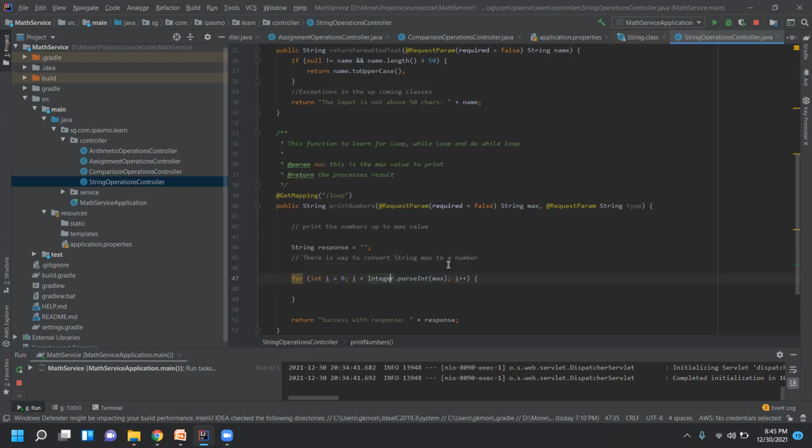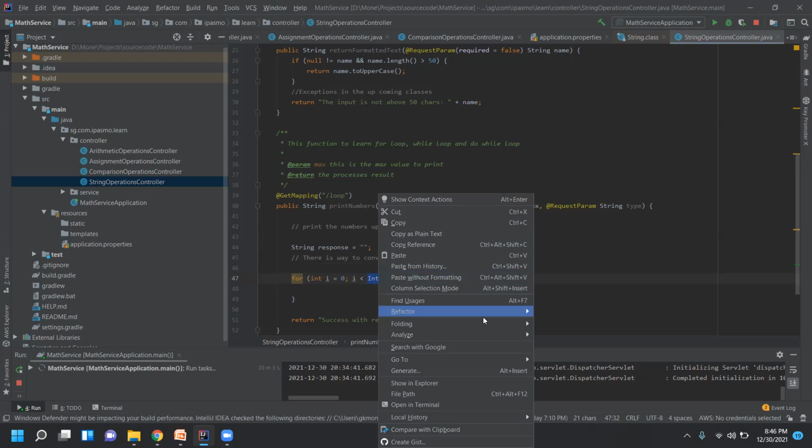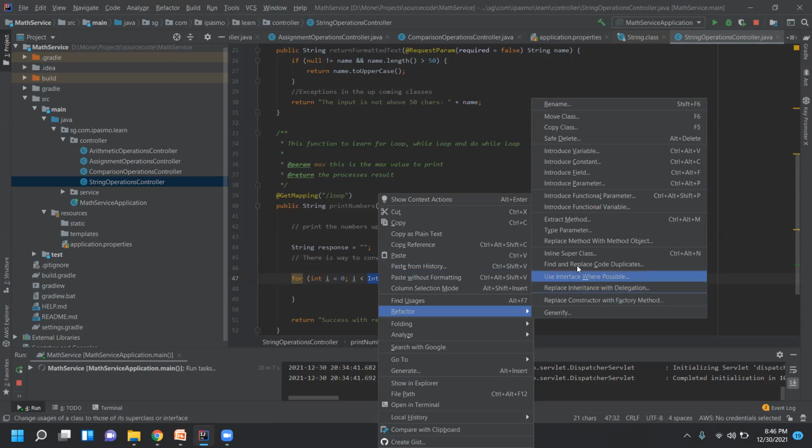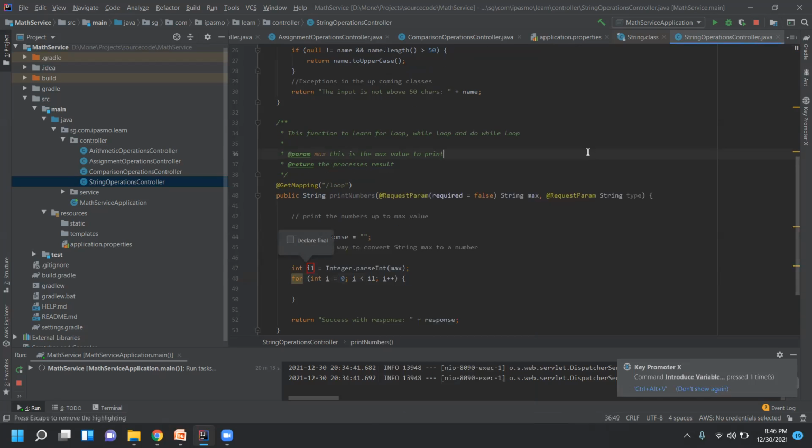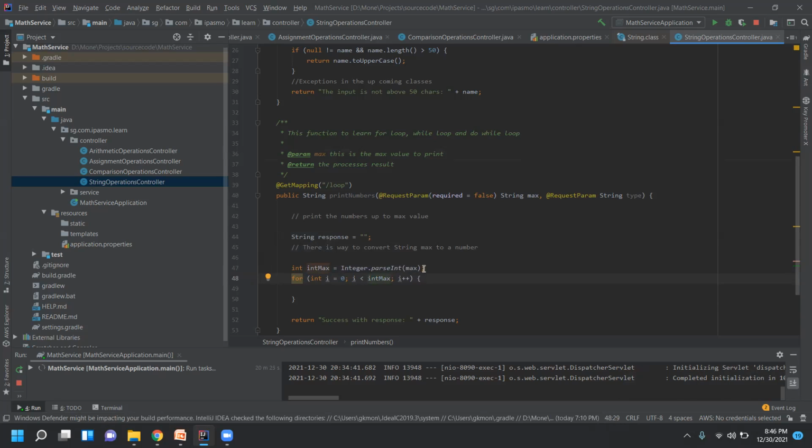You see it doesn't do anything. So let's see here, Control Alt Enter. Sorry, Alt Enter. It's not working. So I will select this part, right click, refactor, and then there are options: introduce a constant, introduce a field, introduce a variable. I'll just introduce a variable, int max. Enter. So I have converted it in the beginning itself.